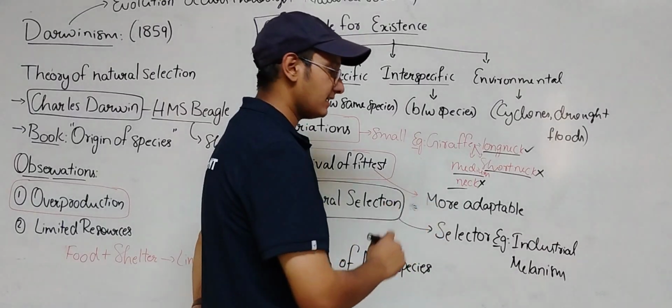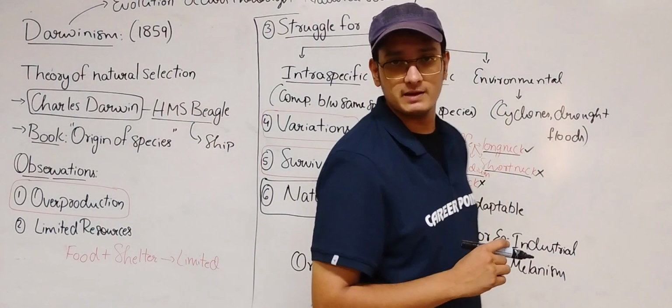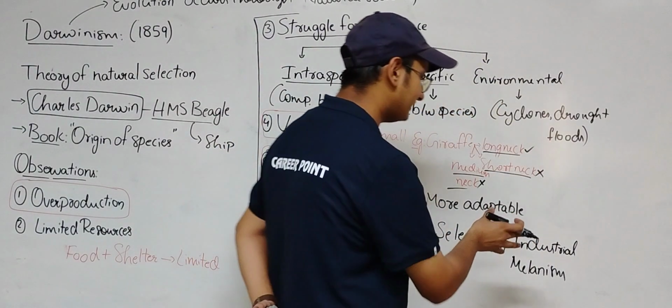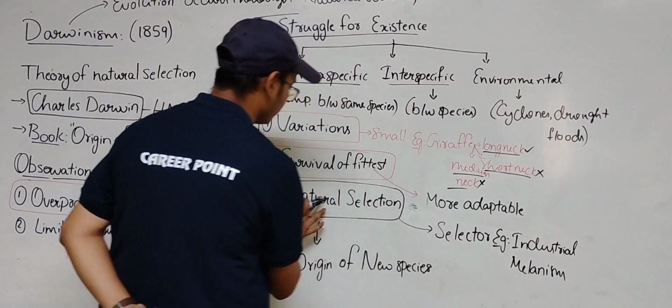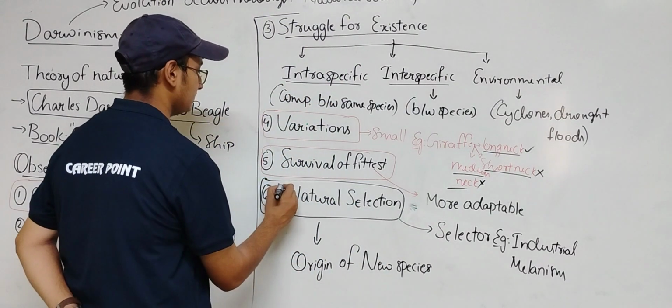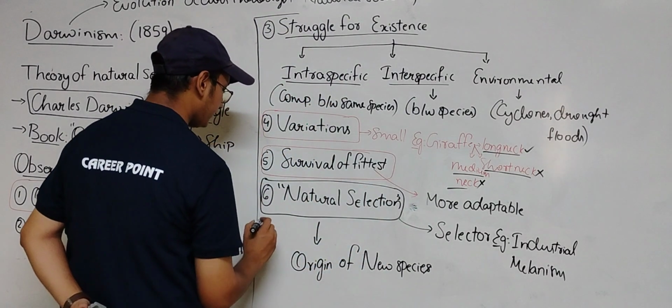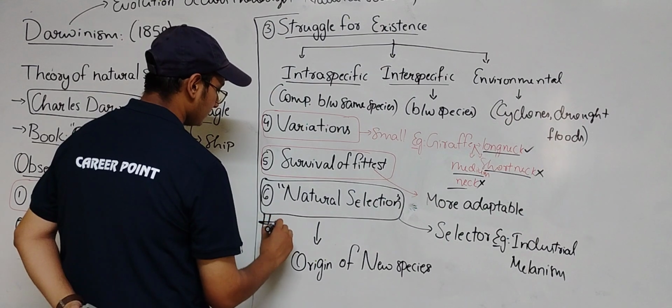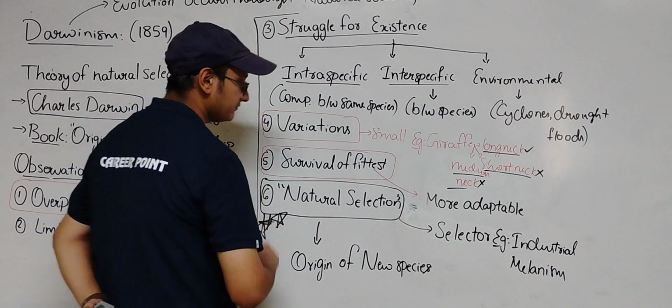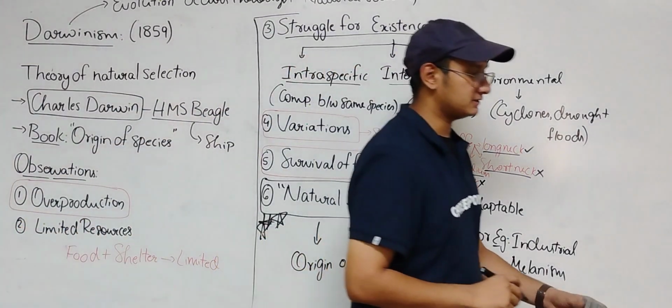So remember this example, it is one of the most important examples of NEET. The industrial melanism is because of natural selection. So it is too important. 5-star rating for this industrial melanism.